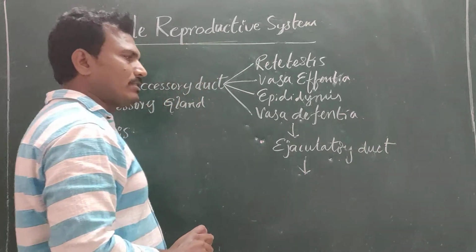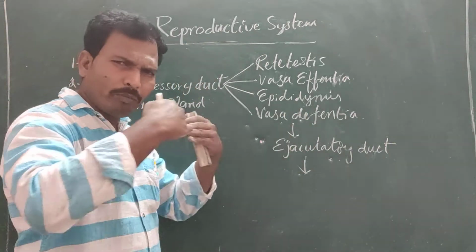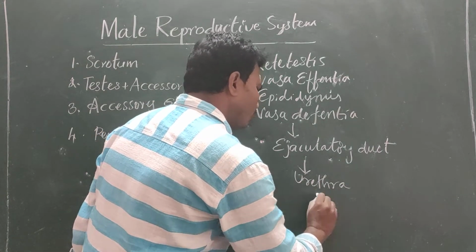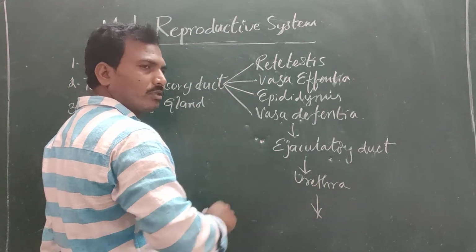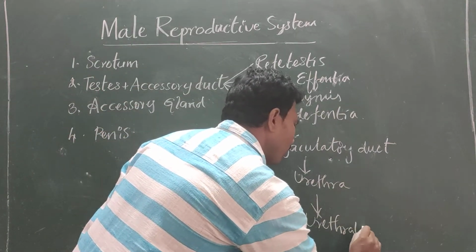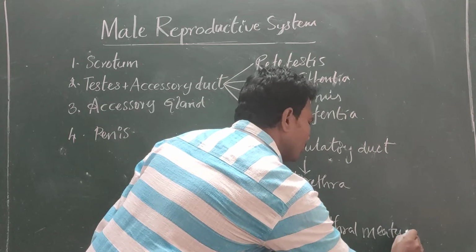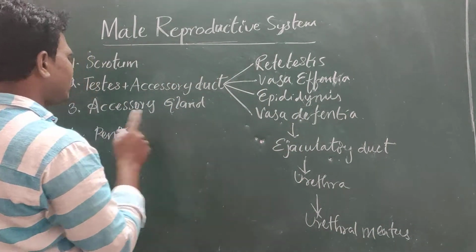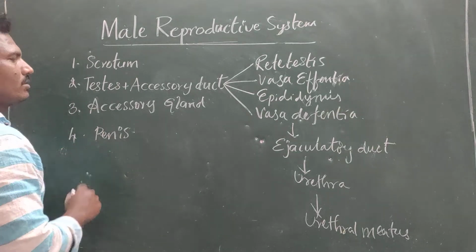That ejaculatory duct opens into the urethra. That urethra opens as the urethral meatus, which is present within the penis.